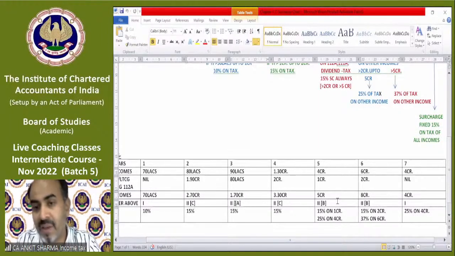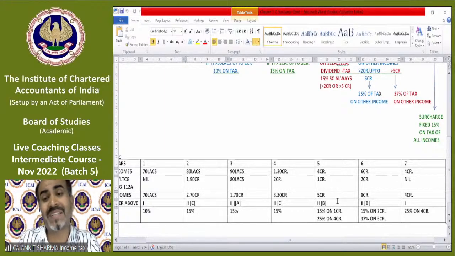Same case is C. Your other income is 6 crore. That is exceeding 2 crore rupees without including the special category income. So that will fall in category 2, case number B. Rate will be 15% for the special income, and because other income is exceeding 5 crore, that means the rate will be 37%. Last case is your income is 4 crore and you do not have any special category income. That will fall in the first case, and the rate will be 25%.